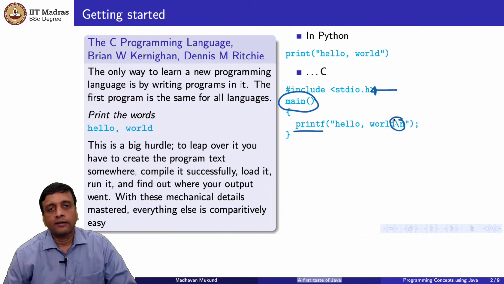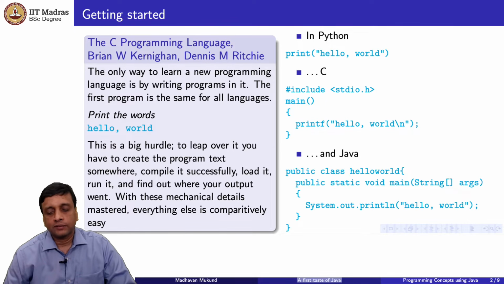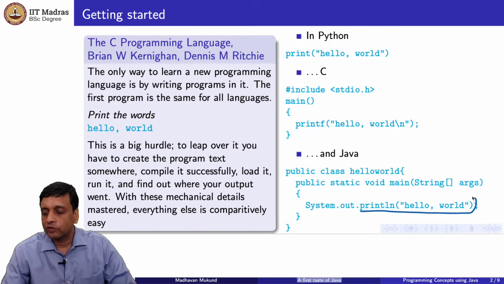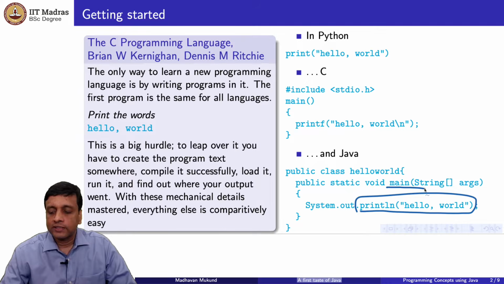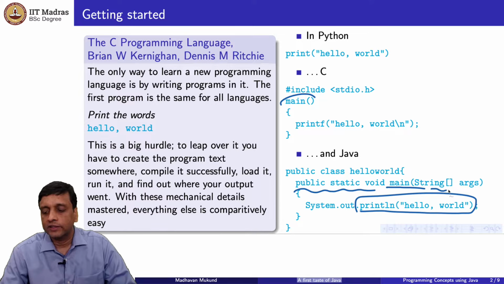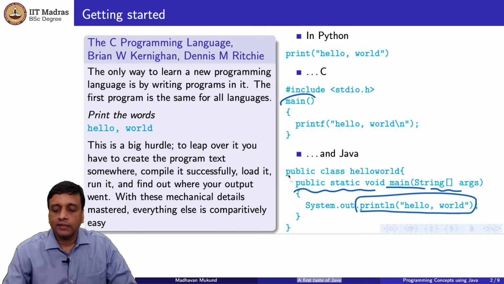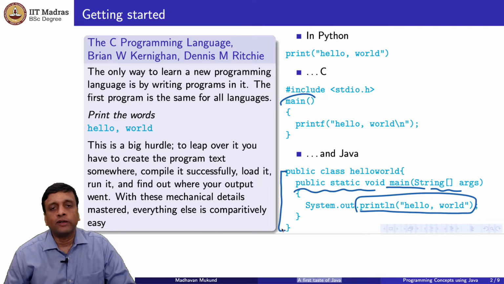Now let's look at the corresponding Java program which does this. This is really quite scary to look at. Buried inside it, you see this much, which looks familiar. You have a print statement which takes as argument the string hello world. So presumably that's the job that we are doing. Now, like C, it is enclosed inside a function definition. Unlike C, which just has main, it has a lot of stuff around this function definition. And certainly unlike C, it has a further layer of complexity because we have actually put it inside a class. So why should we need a class to print a string?